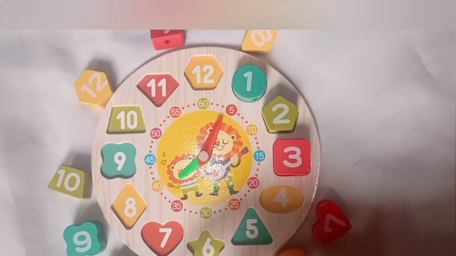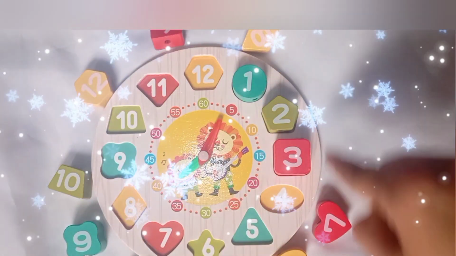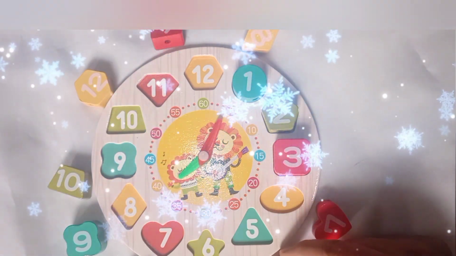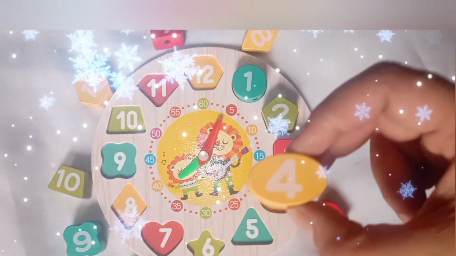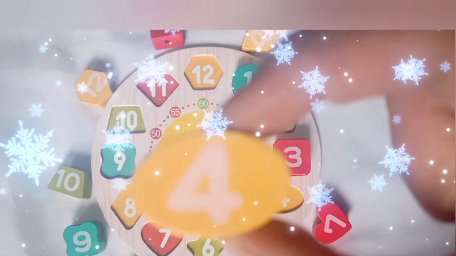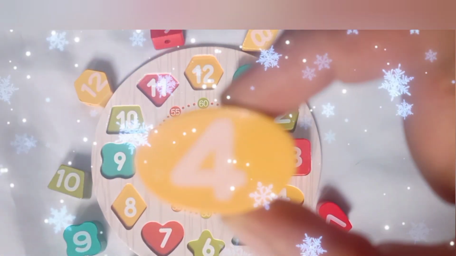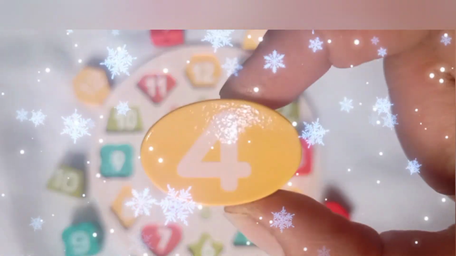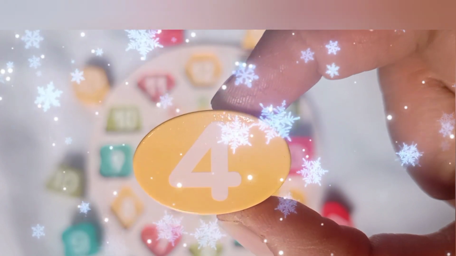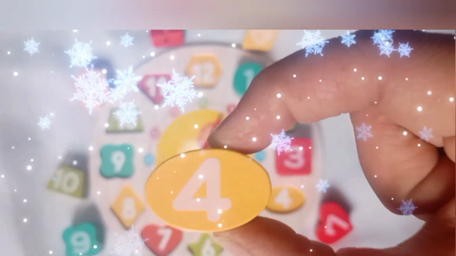Oh, can you see it? What shape is it? Yes, it's oval in shape. This is number 4. Yes, 4. Can you spell 4? F-O-U-R, 4. Very good.